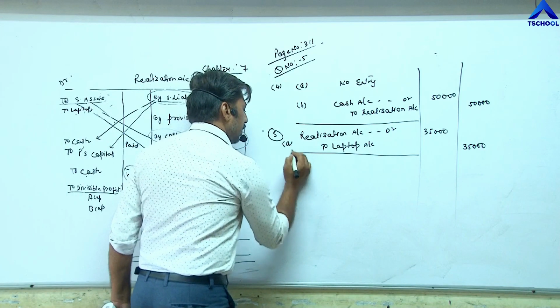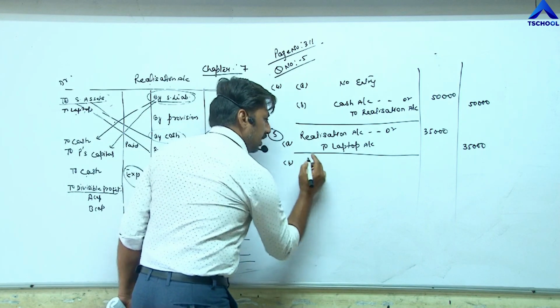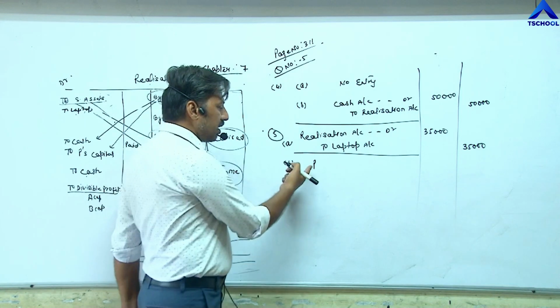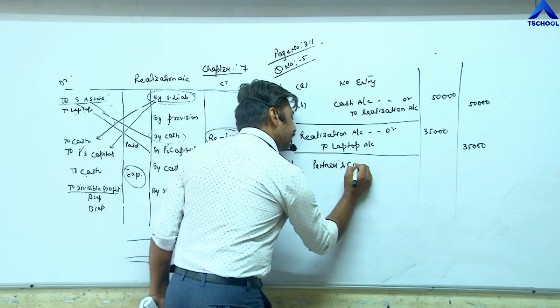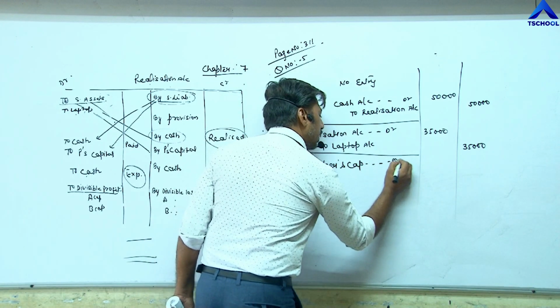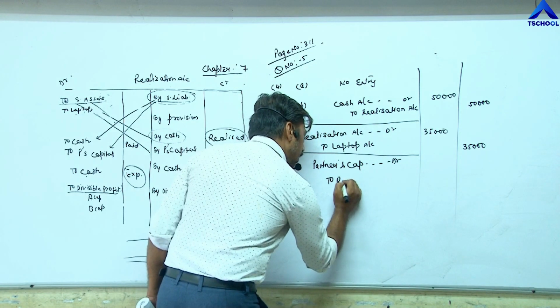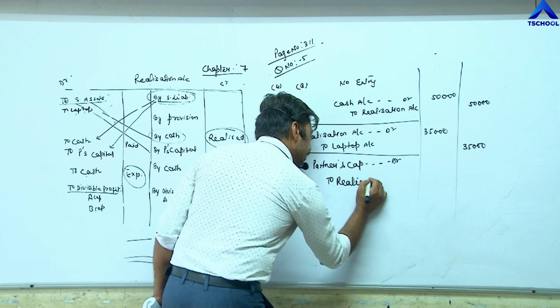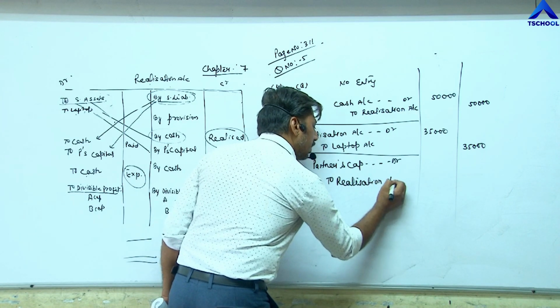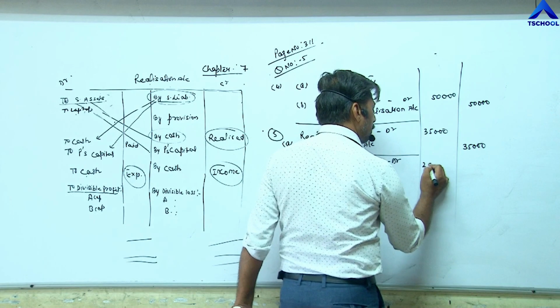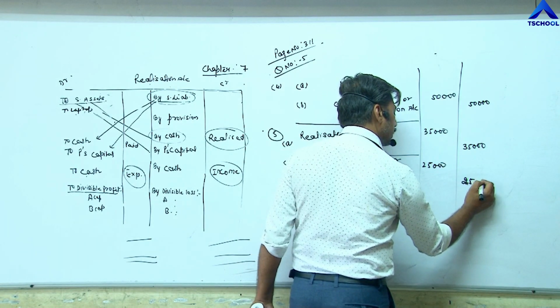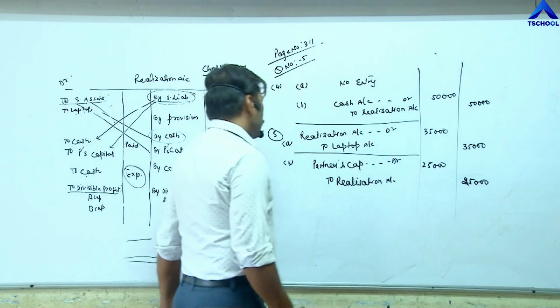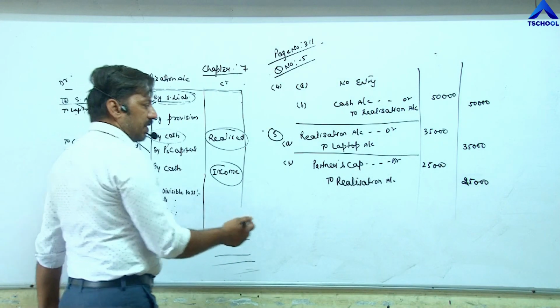If the name of the partner is given, A or B, then you have to write the name here. Partner's capital account debit to realization account, and the value is 25,000 because at 25,000 that partner has taken the laptop. Question number 5th is completed.